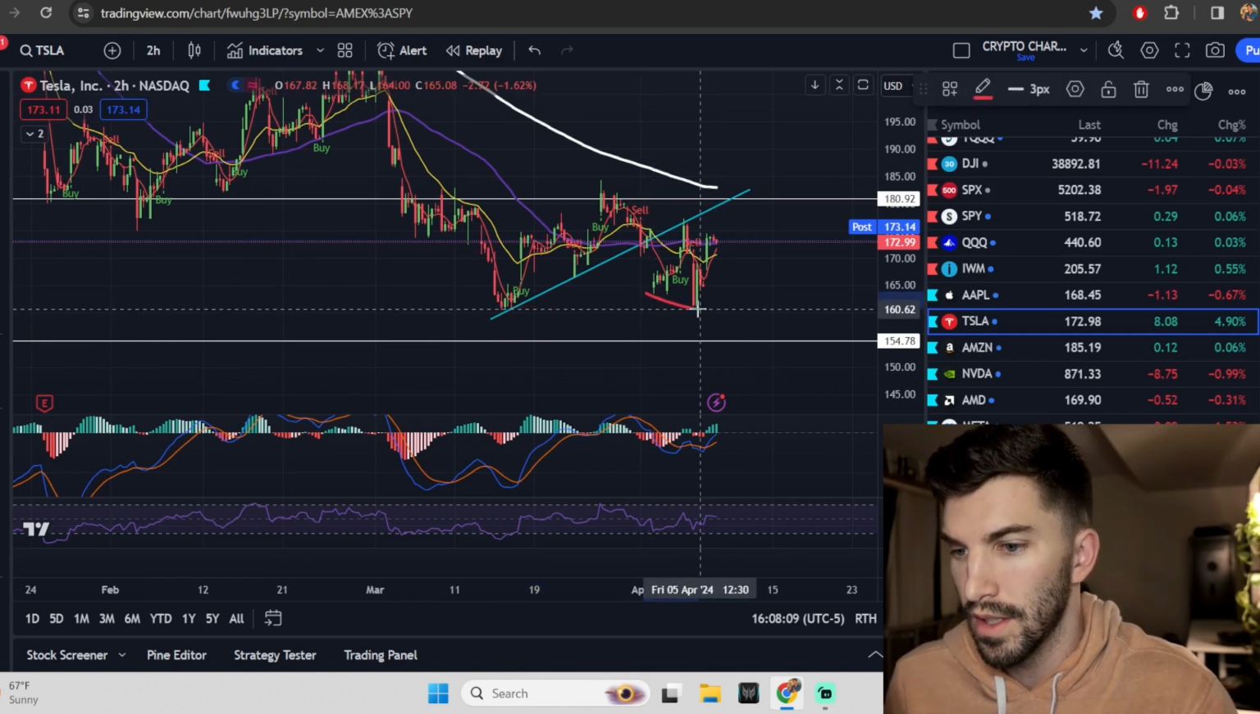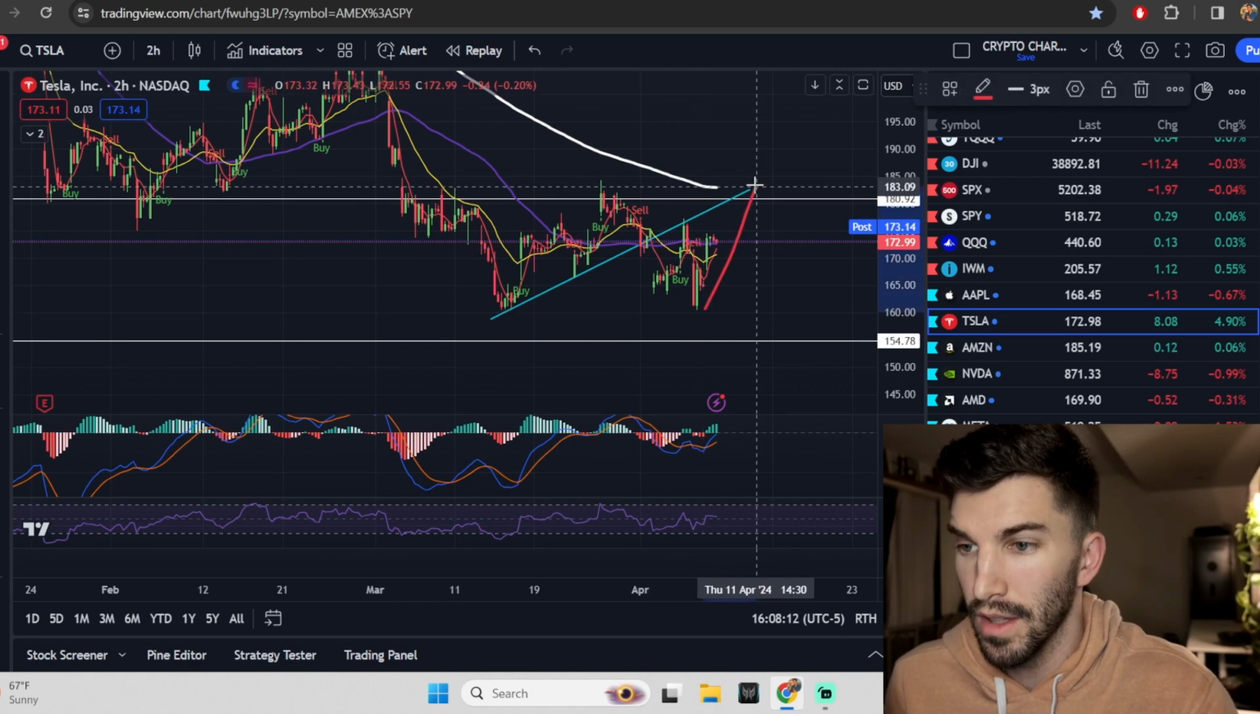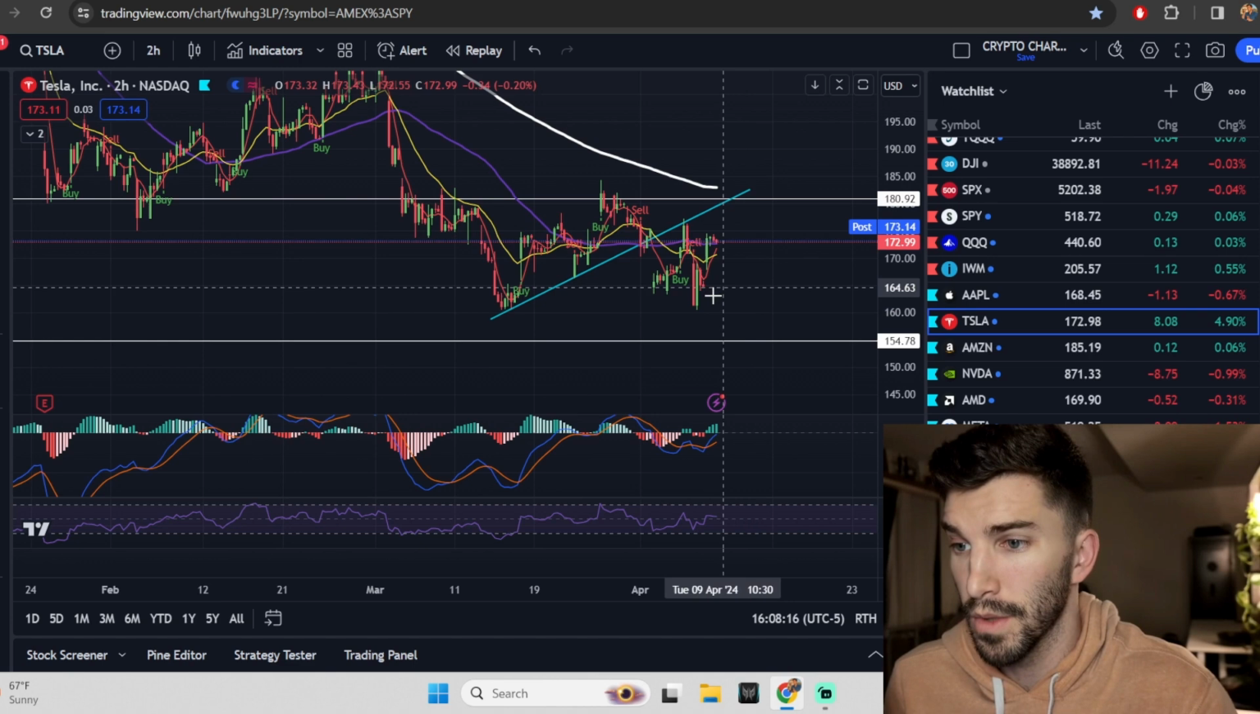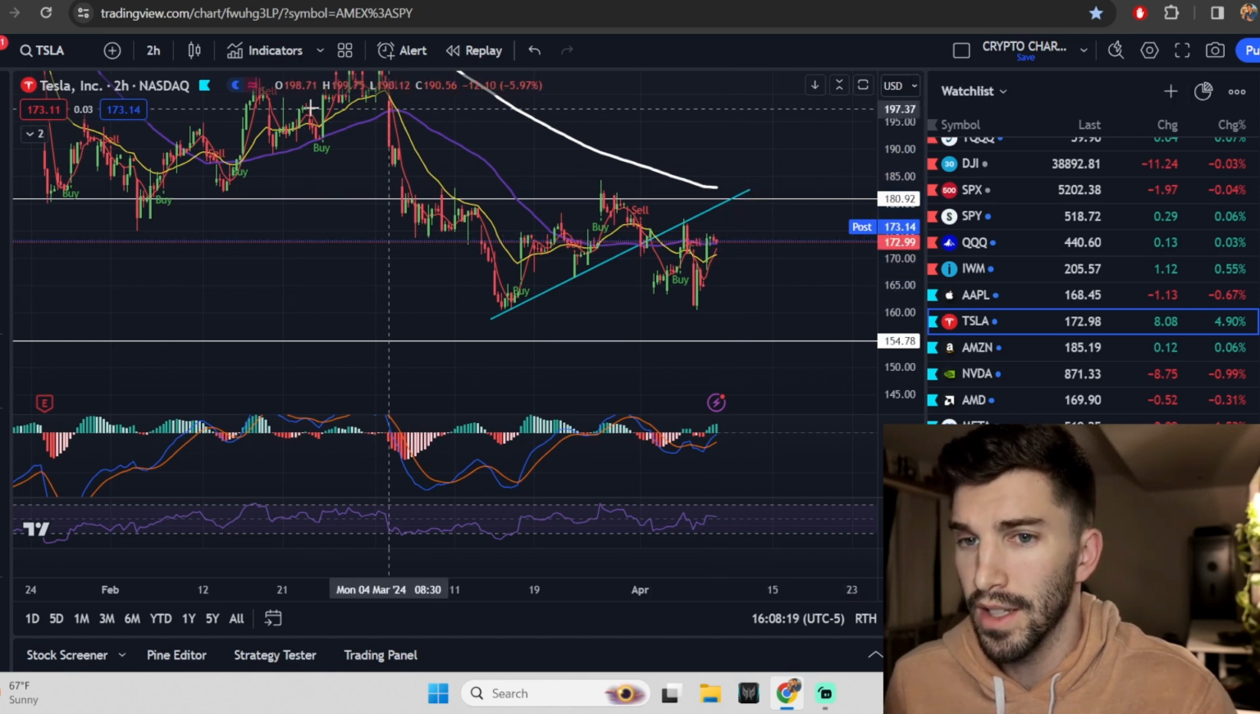We have a divergence in the near price action right here. So we have a lot of momentum telling us, hey, we kind of want to go the other way. If we get some good news, we're going to go the other way here. So pay attention to Tesla.